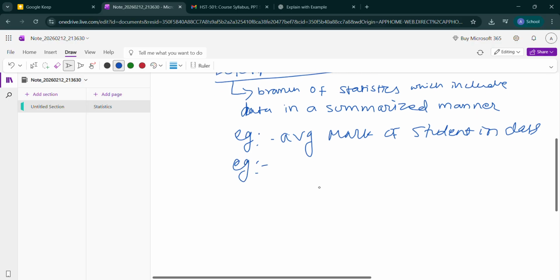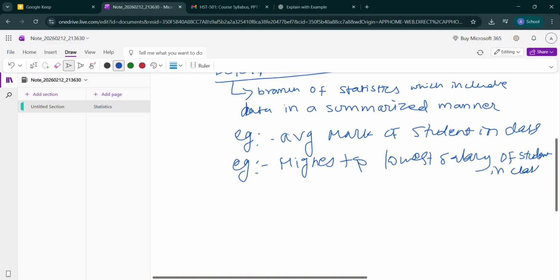Another example is the highest and lowest salary in a class, or in an office. Another example is the number of boys and girls.